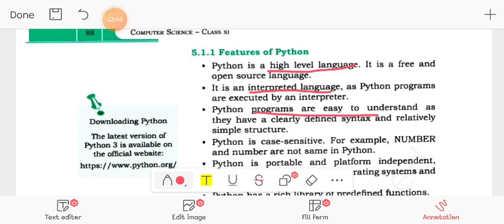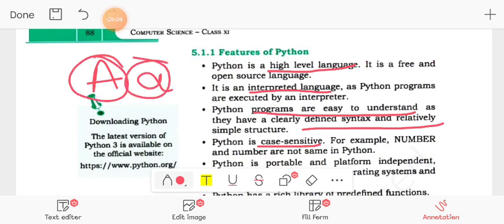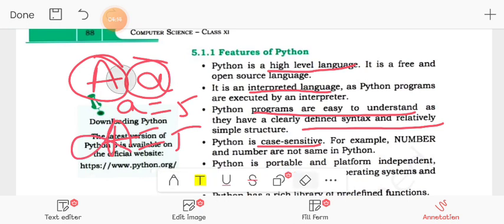It is a high level language, interpreted language, easy to understand. Okay, because it has clearly defined syntax and relatively simple structure. Python is case sensitive. What is the meaning of case sensitive? Capital A and small a, for example, both are different. If you take a is equal to 5, it doesn't mean that capital A is also equal to 5. Okay, so it is a case sensitive language.